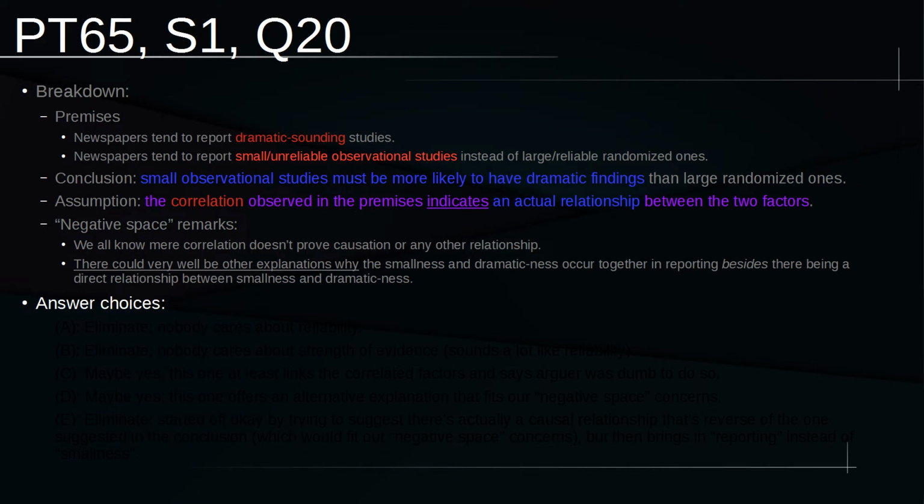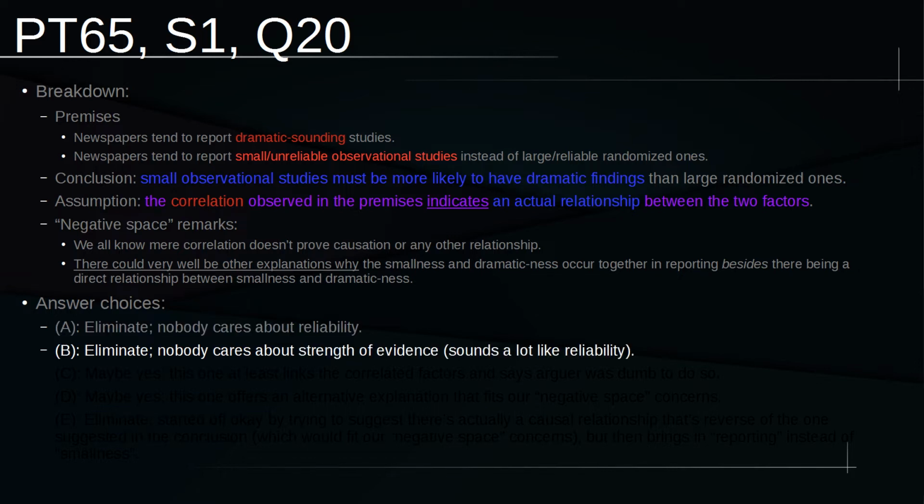So as I've been doing, even though the text gets a little bit small, bear with me. Armed with all of this, we can now go into the answer choices for 20. I think we can get rid of A right off the bat. It casts doubt on the reliability of the study by questioning the motives of those reporting it. Nobody cares about reliability. It was all about this correlation in the premises versus an actual relationship in the conclusion. This doesn't really address that whatsoever. I think B, very similarly, we can get rid of immediately. B, in place of reliability, talks about the strength of evidence, but that actually sounds a lot like reliability.